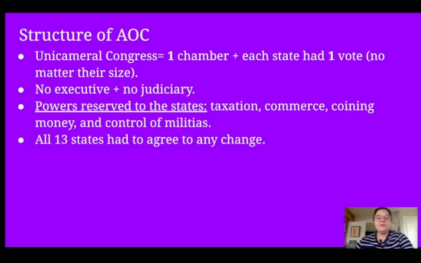and so that's why most power went to the states. The structure of the AOC was a unicameral Congress, so one chamber, and each of the 13 states had one vote. It did not matter their population size. There was no executive, no president, no person enforcing the laws, and no judiciary, no national court system put in place to settle federal disputes between states.